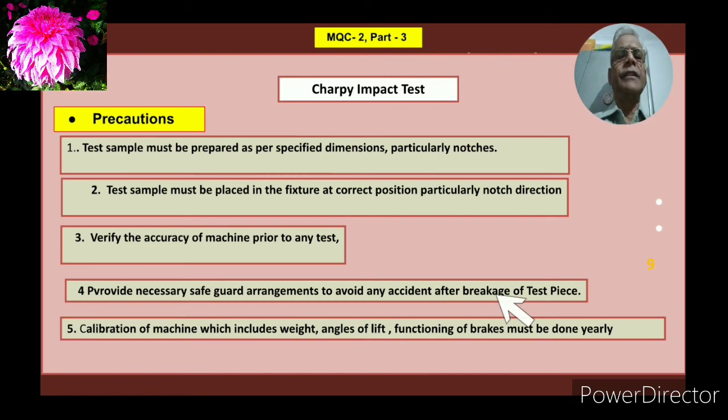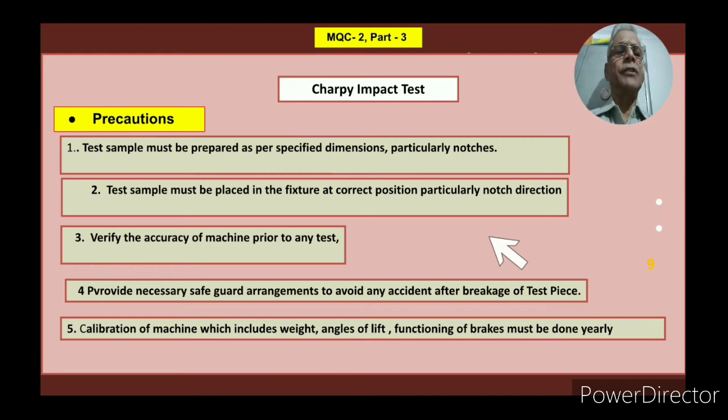Precautions. What precautions should be taken? First of all, the sample must be prepared as per the specified dimension, particularly the notches. Then the test samples must be placed in the fixture at the correct position, particularly the notch direction. Whether it is U or V, the notch has to be opposite to the falling load, and it has to be fixed rigidly in the test fixture. Verify the accuracy of the machine prior to any test, which I have explained earlier, and also verify the machine for zero error.